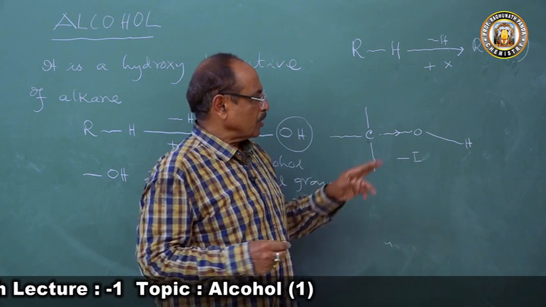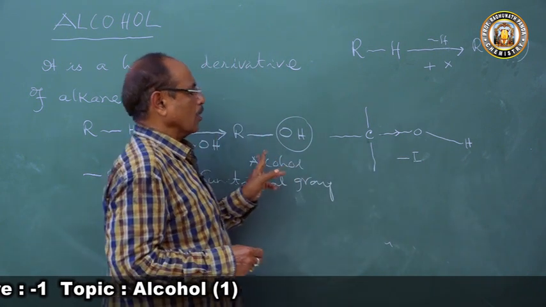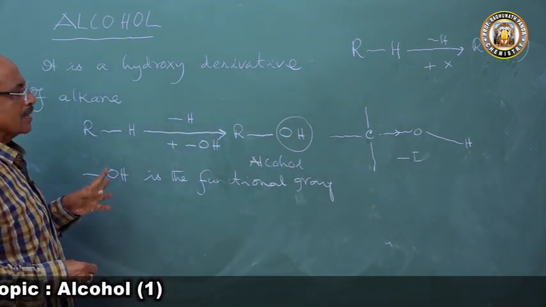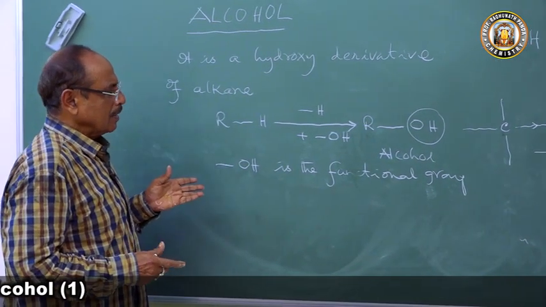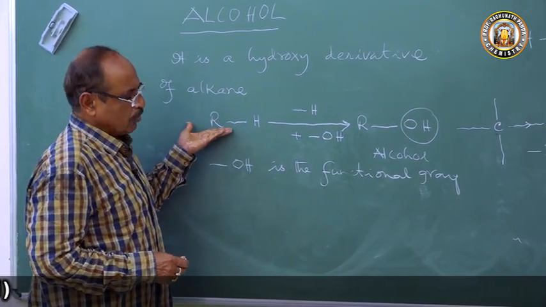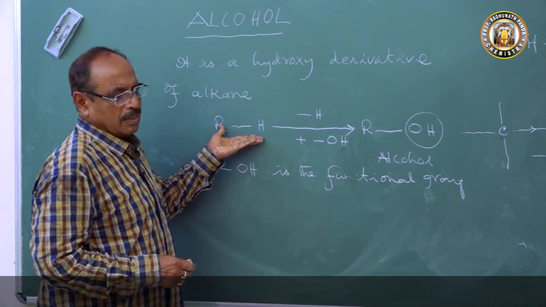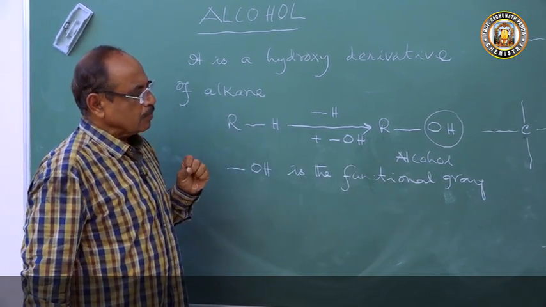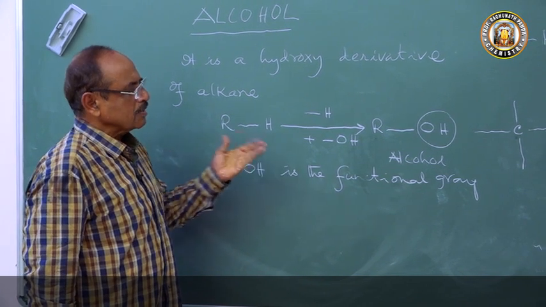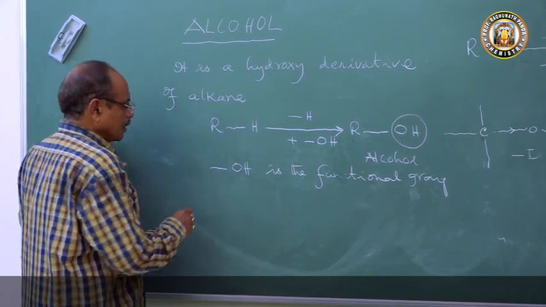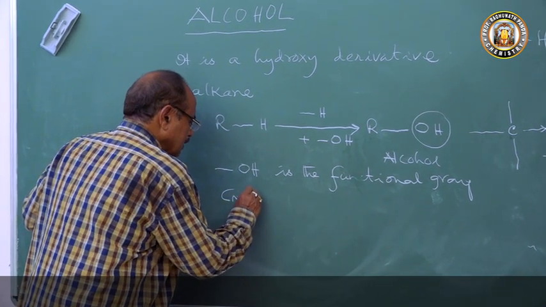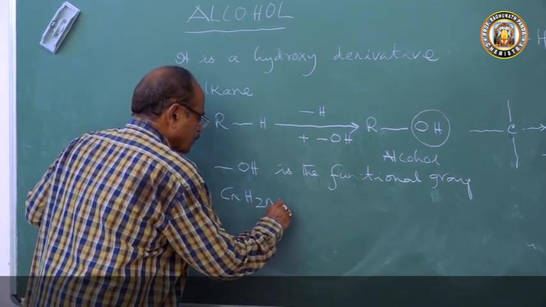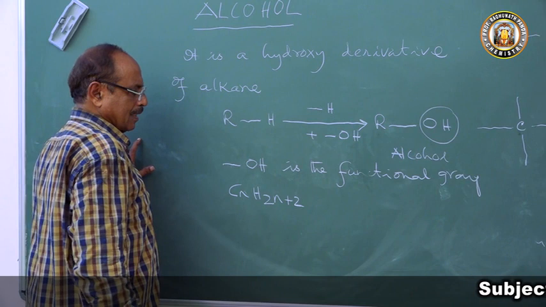All organic compounds are either hydrocarbons or derivatives of hydrocarbon. When a hydrogen atom of the alkane is substituted by the hydroxy group, the functional group, it forms an alcohol. Then what is the molecular formula of alkane? CnH2n+2 is the molecular formula of alkane.